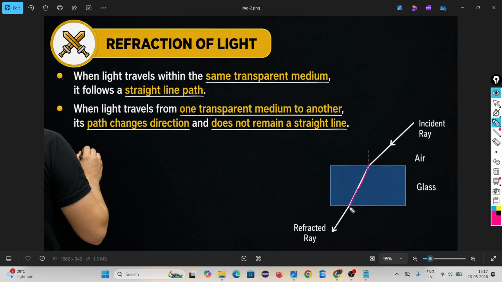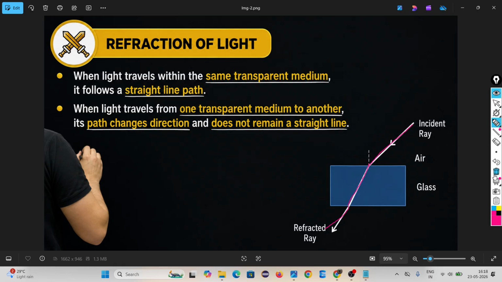straight line now becomes tilted. Again, look, it is changing direction. The light ray is changing direction. Actually, according to reflection, it should be straight. But when the medium changes, the light ray changes its path. This is nothing but our refraction of light.